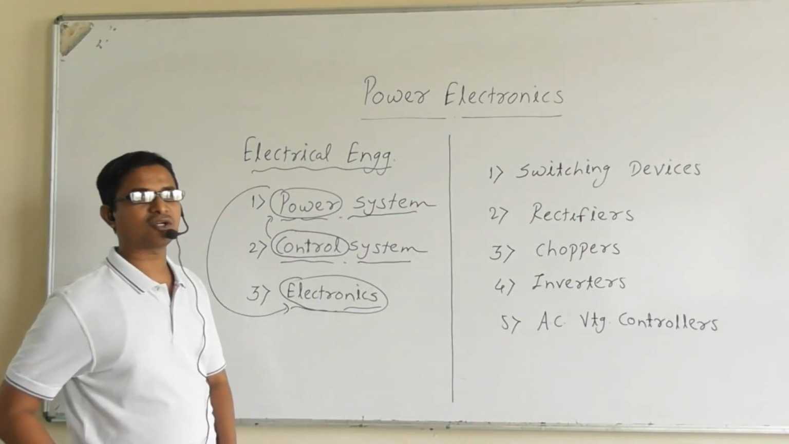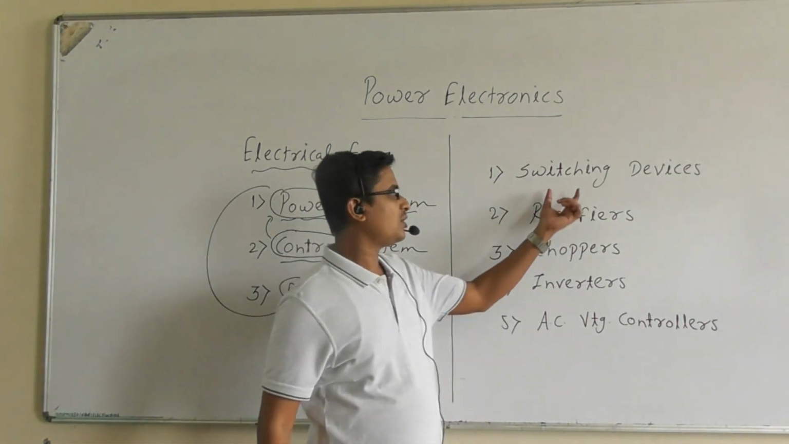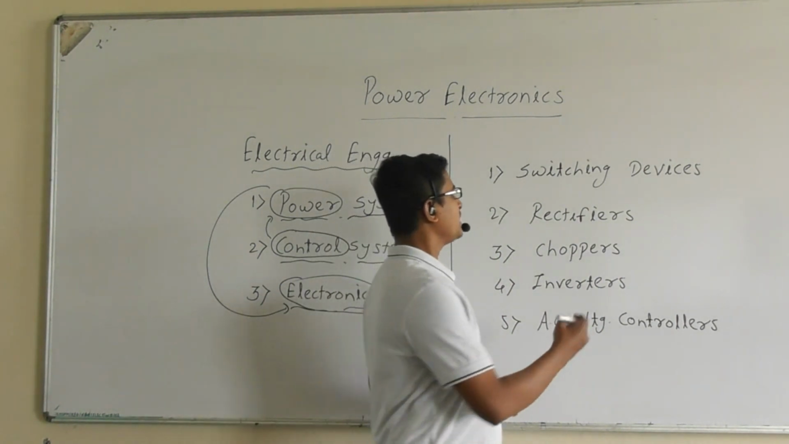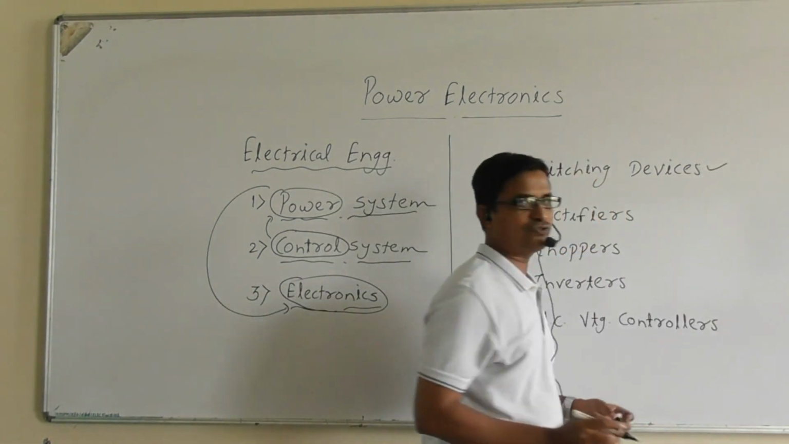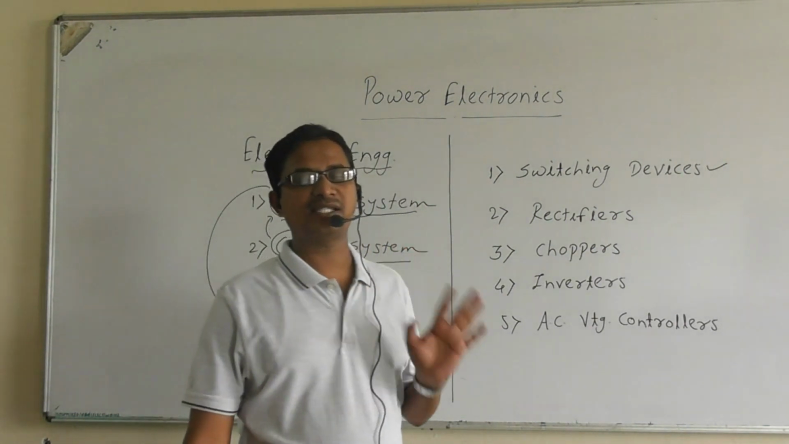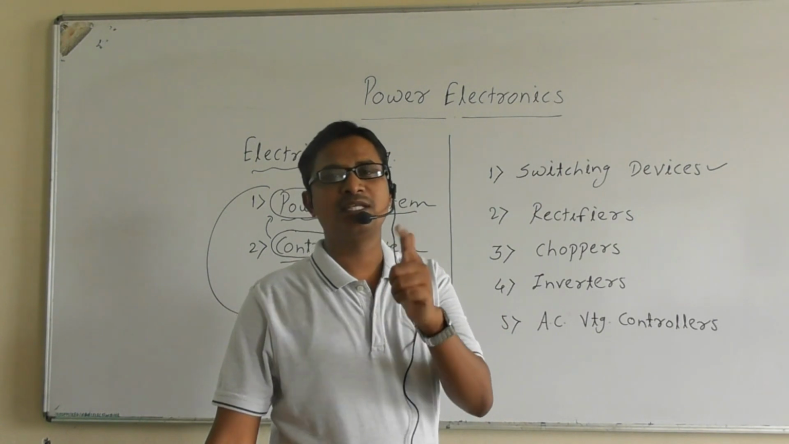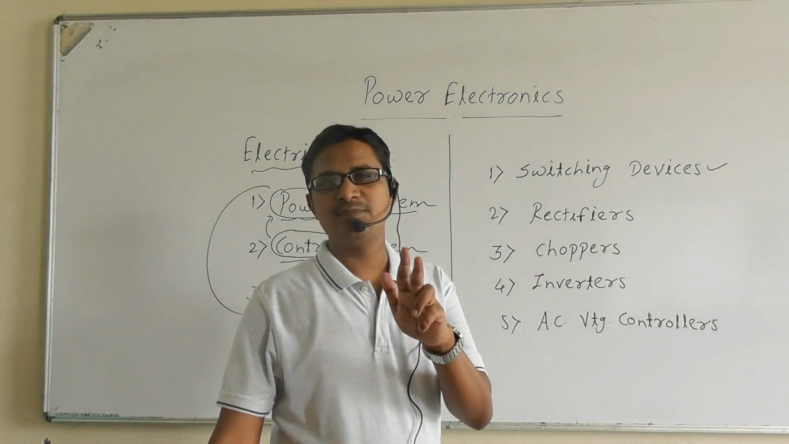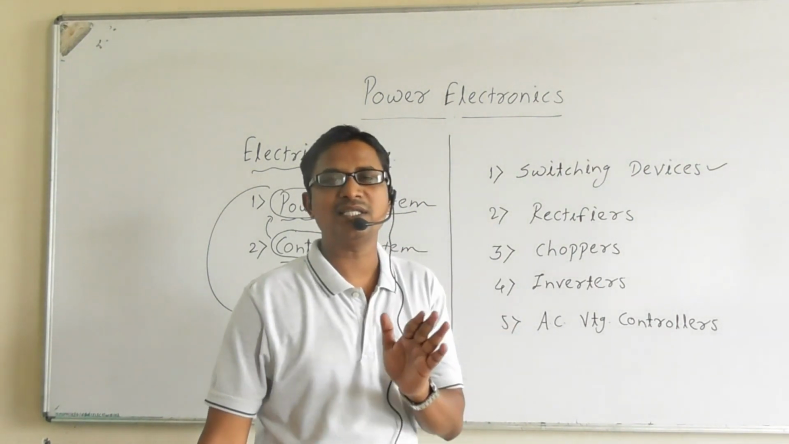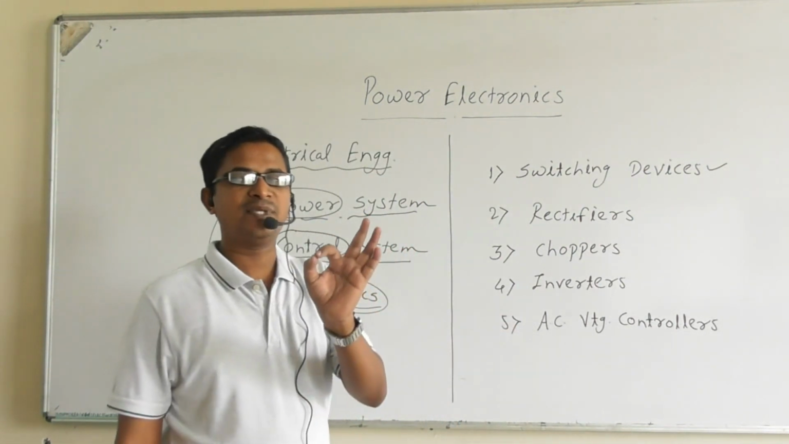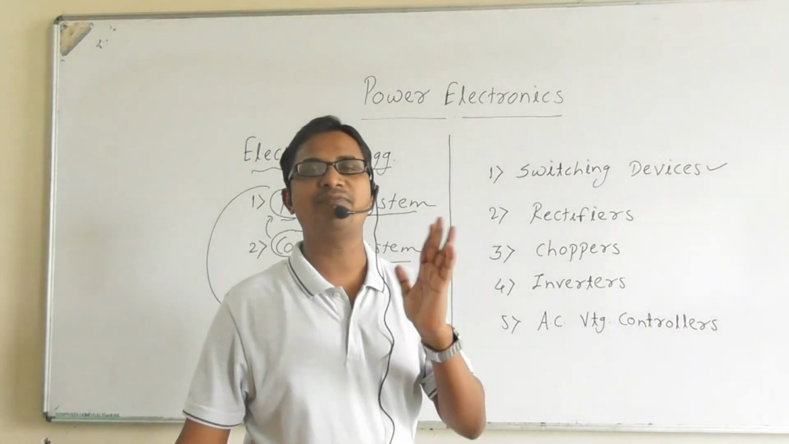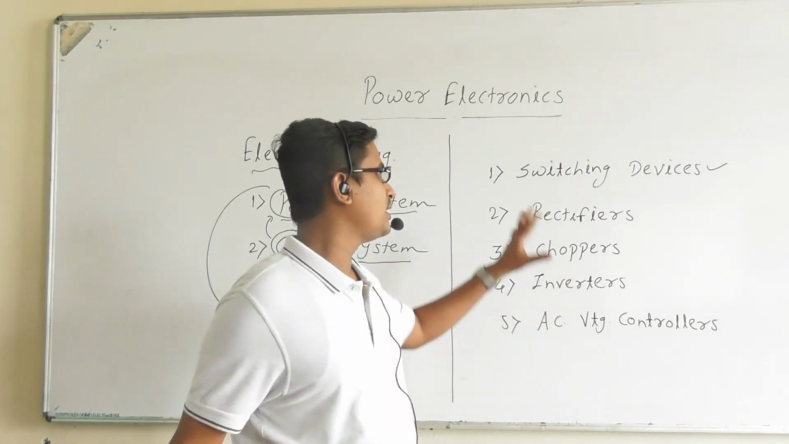Next, let us discuss the course contents. In this course we have a total of 5 chapters. Chapter 1 is switching devices. In this chapter we are going to discuss devices like power diode, silicon controlled rectifier, IGBT, MOSFET, DIAC, TRIAC, GTO. We are going to discuss their principle of operation, their VI characteristics, turn on methods, and turn off methods.